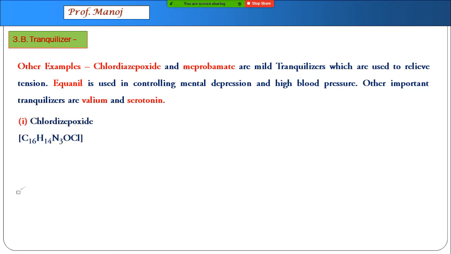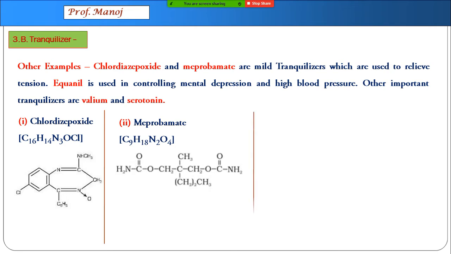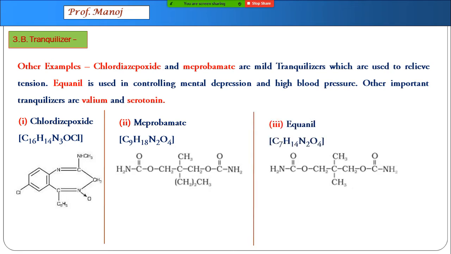Chlordiazepoxide. This is a chemical which is a mild tranquilizer, mild sleeping pill. Second is meprobamate. Third is Equanil. Now, if you see these structures, you can see between these two structures there is a small difference. Otherwise, meprobamate and Equanil have almost similar structure.